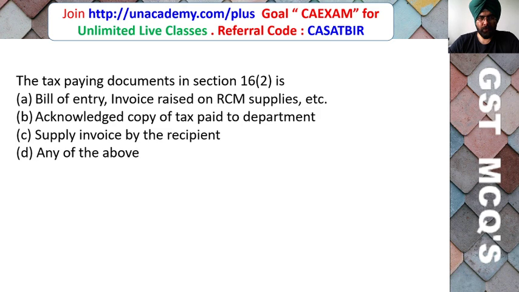The tax paying document in section 16(2) is: bill of entry, invoice raised on RCM supplies, extra acknowledged copy of tax paid to department, supply invoice by the recipient, or any of the above. What are the tax paying documents? Because you can claim input tax credit based on tax paying documents only.